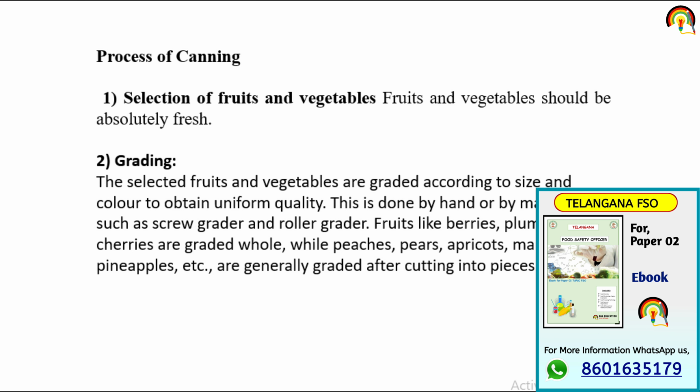Second one is the grading method. What do we do in grading? In grading, selected fruit and vegetable are graded according to size and color to obtain uniform quality. Berries, plum and cherries are graded whole, while peaches, pear, apricot, mangoes and pineapple are generally graded after cutting into pieces or slices. Grading is done by hand or by machine such as screw grader and roller grader.